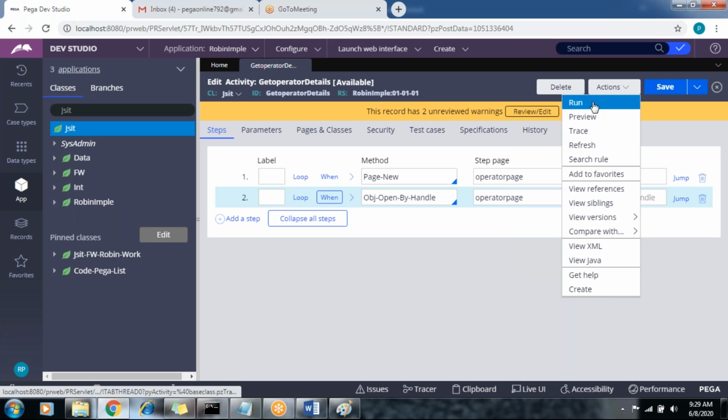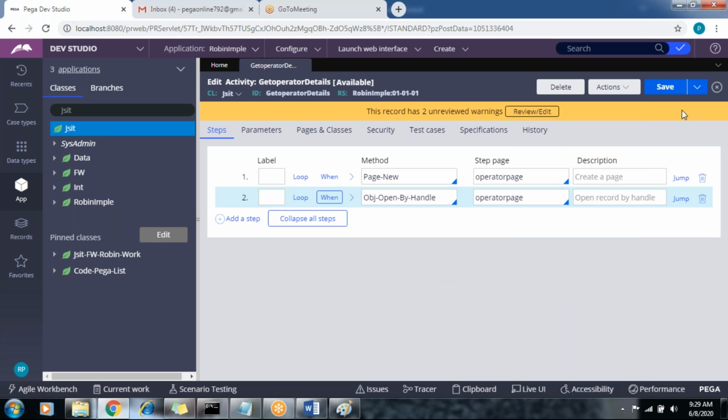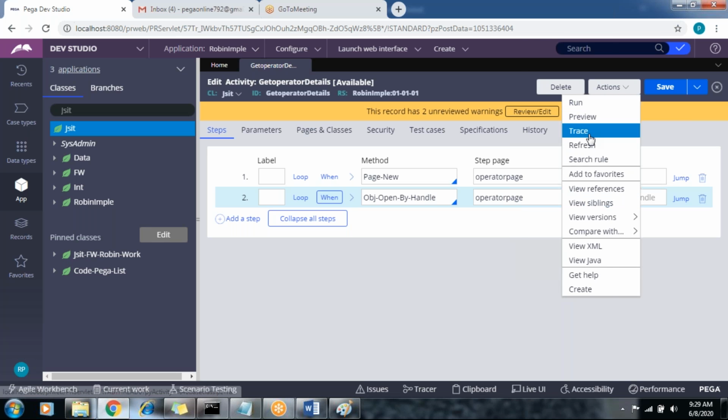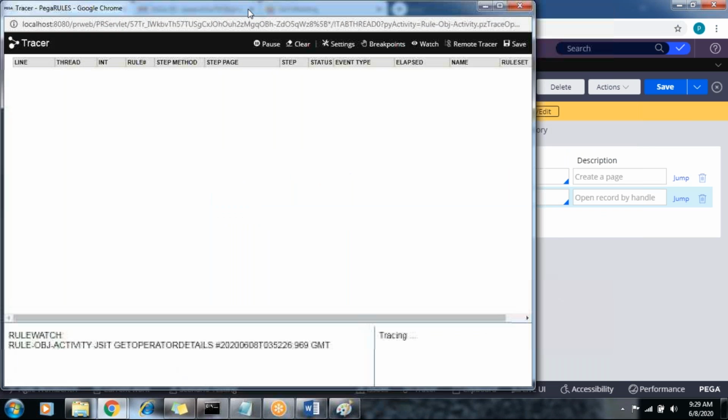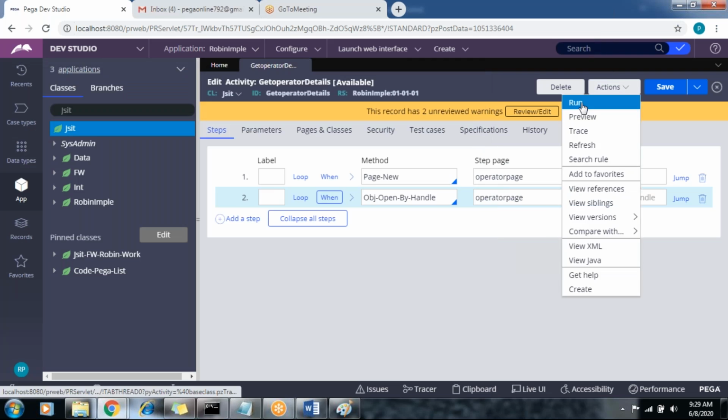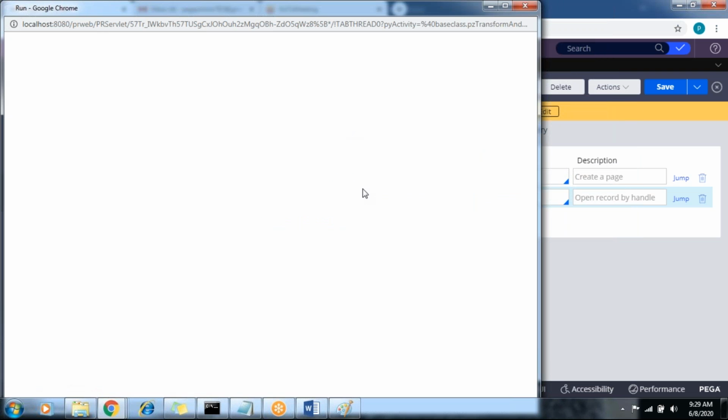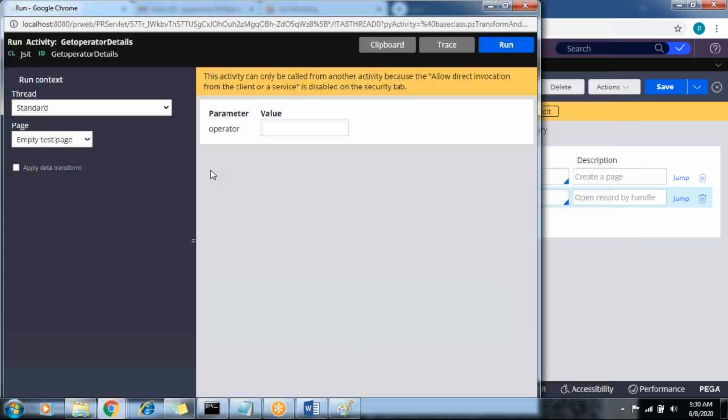So you can't run. We do one thing. Trace the activity here. Just open the tracer. Click on run. In runtime, it will ask you for the activity, providing admin at the rate of Robin. What will happen?